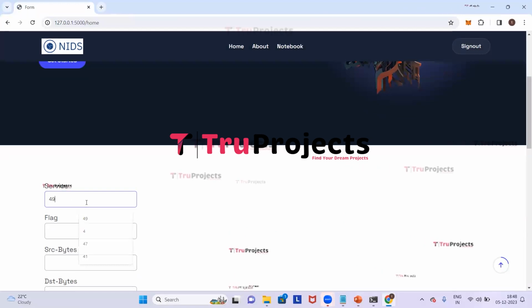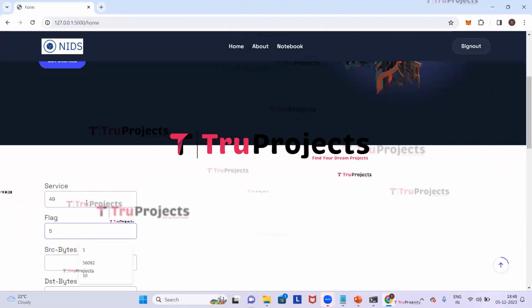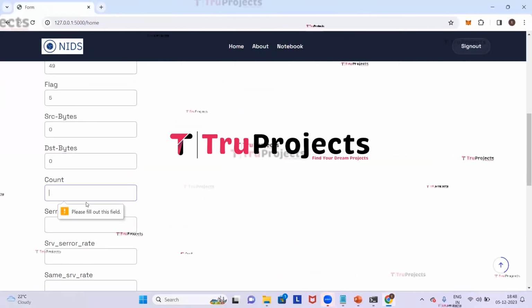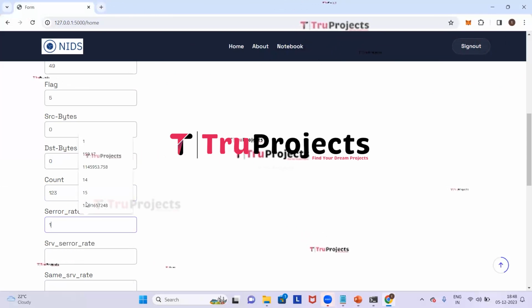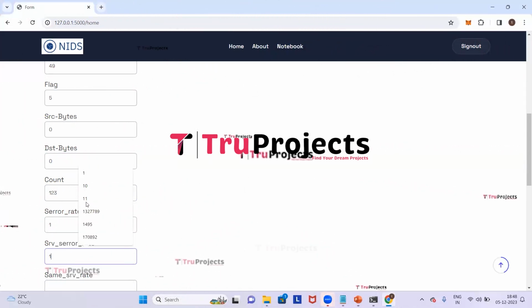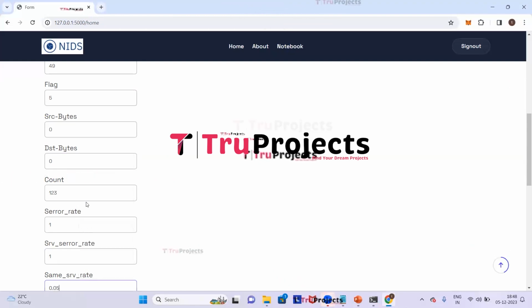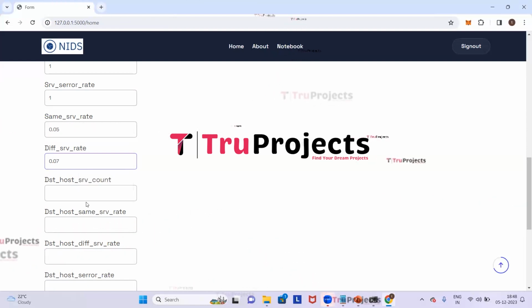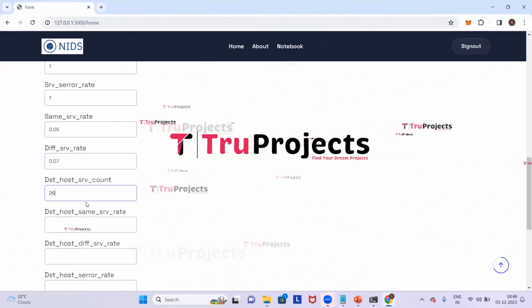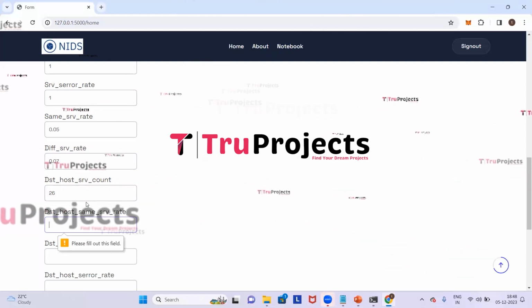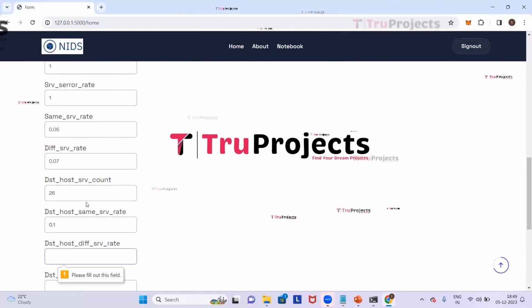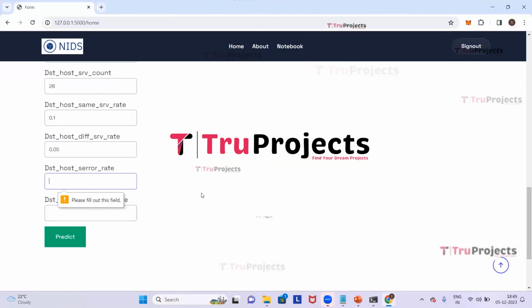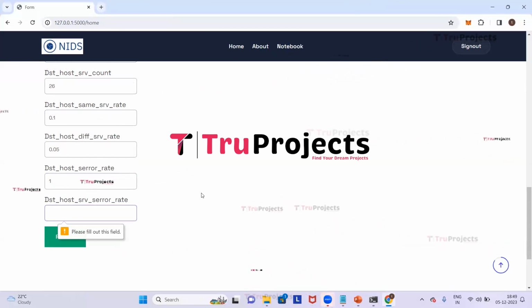So the service value is 49, flag is 5, source bytes are 0, destination bytes are 0, count is 123, error rate is 1, SRV error rate is 1, same SRV rate is 0.05, different SRV rate is 0.07, destination host SRV count is 26, destination host same SRV rate is 0.1, destination host different SRV rate is 0.05, destination host error rate is 1 and destination host SRV error rate is also 1.